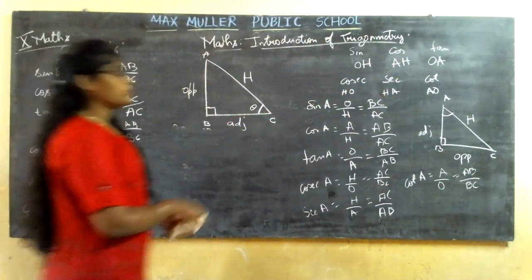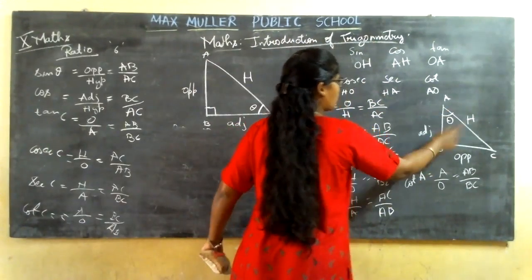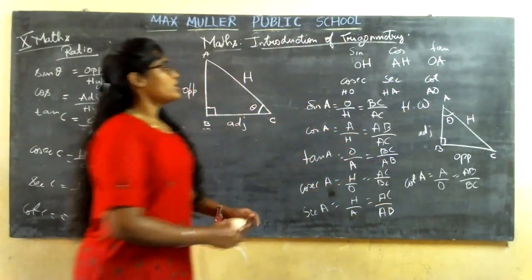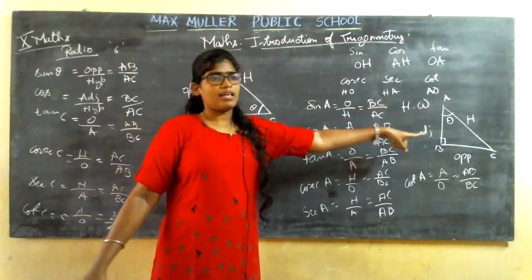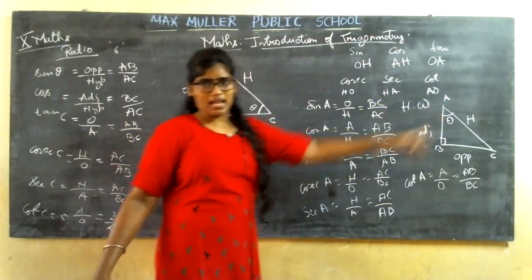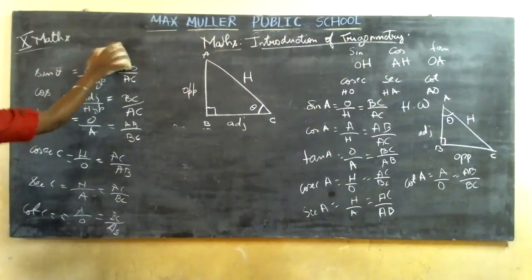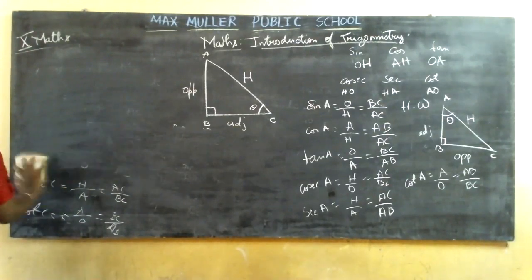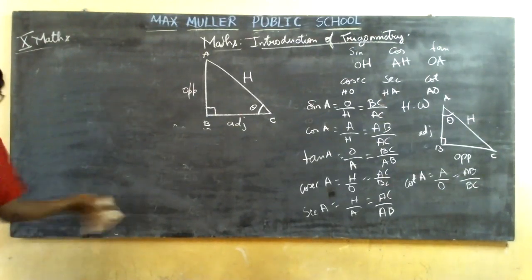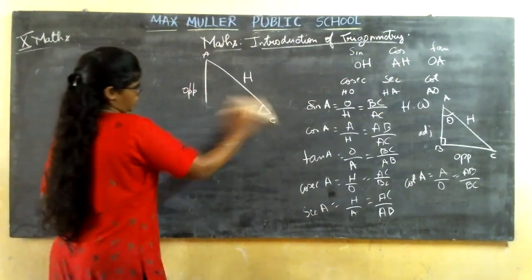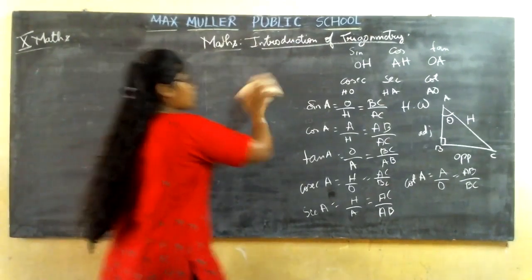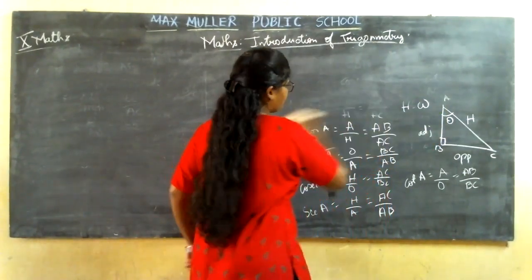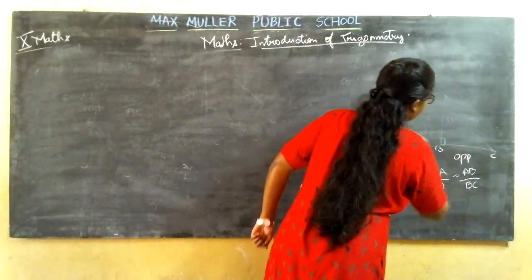Then you are going to take this as homework. You are going to find out sine theta where the acute angle is angle A. Okay. The next is you are going to solve the problems based on the ratios. Correct? You have an exercise where you are going to solve the problems regarding the ratios. So let us take that.